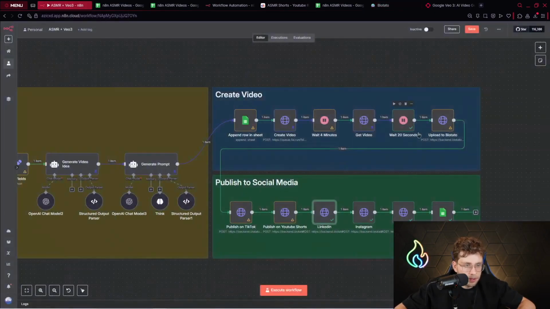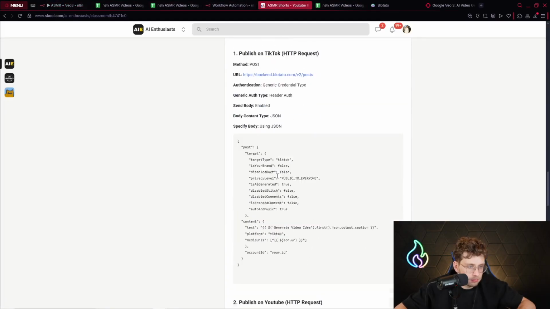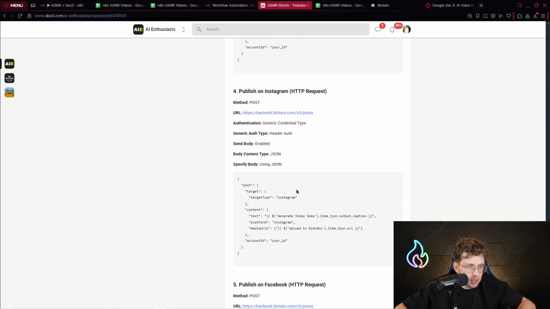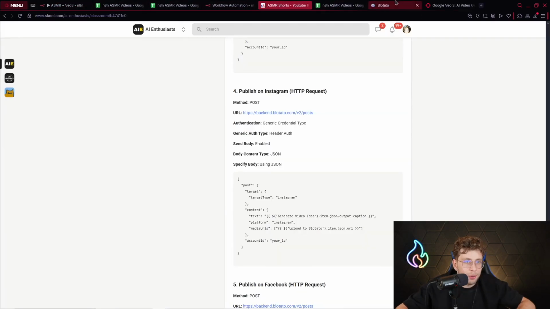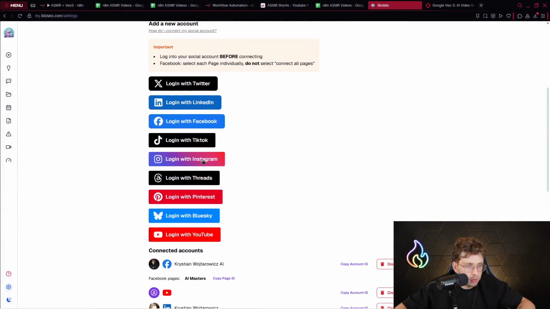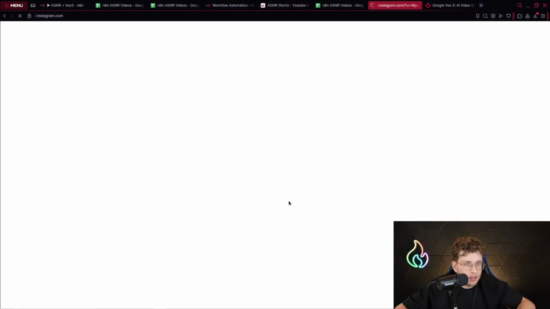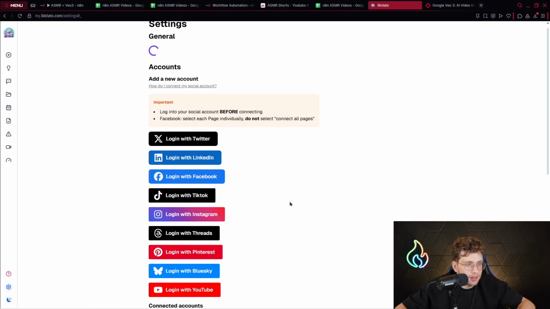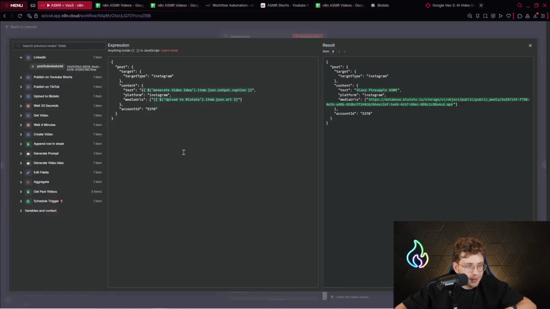So that's it. For Instagram, this is the entire code. You can take it from step 4, so publish on Instagram. And now even what I can do, I can disconnect my profile and show you that the process is really simple. So you log in with Instagram, you click allow, and then within seconds, it's done, you've got your credential. You can copy account ID, provide it here, pretty straightforward.